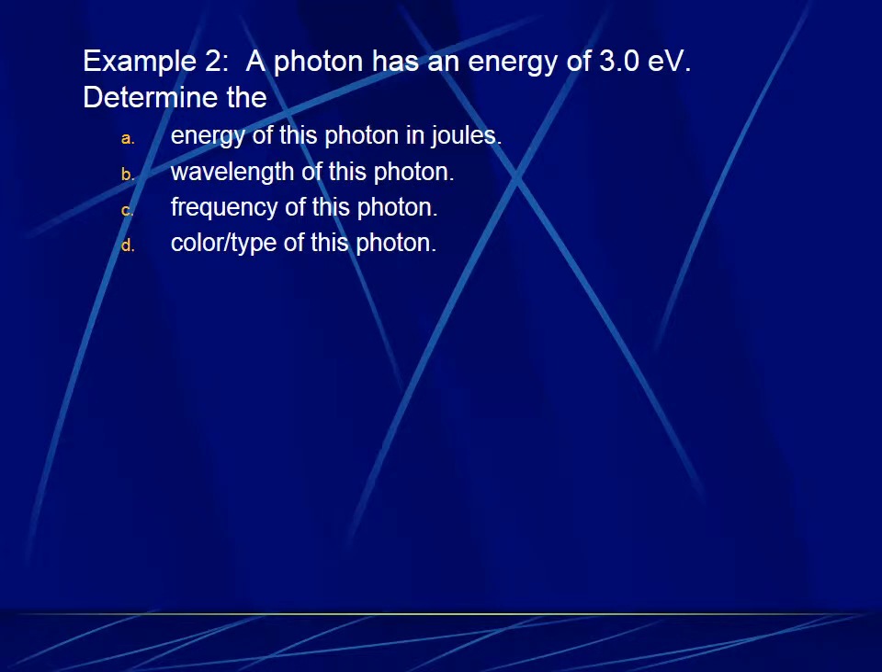In example 2, we have a photon of 3 electron volts, and we want to convert this into energy in joules first. So I'll use factor label.